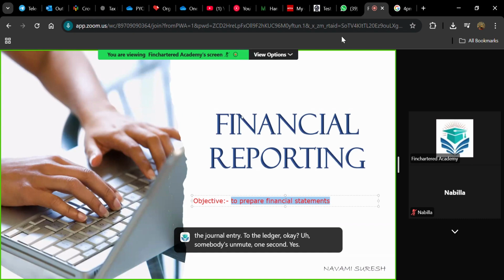So my point here is, initially, the junior accountants will be doing the bookkeeping part. They will be recording the journal entries. They will be posting to ledger accounts. And from the ledger accounts, they will be preparing the trial balance. Now, we are the seniors.